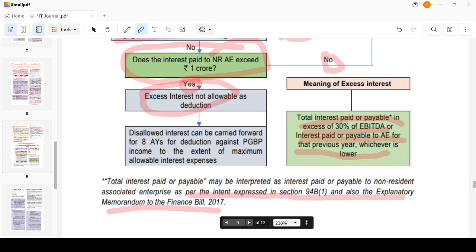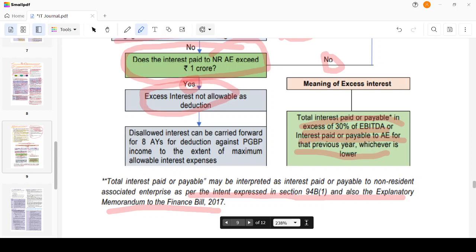Give appropriate reasons. If an Indian company, being a borrower, incurs any expenditure by way of interest in respect of any debt issued by a non-resident associated enterprise, and such interest exceeds rupees 1 crore, then the interest paid or payable by such Indian company in excess of 30% of its EBITDA, or interest paid or payable to the associated enterprise, whichever is lower, shall not be allowed as a deduction as per section 94B.